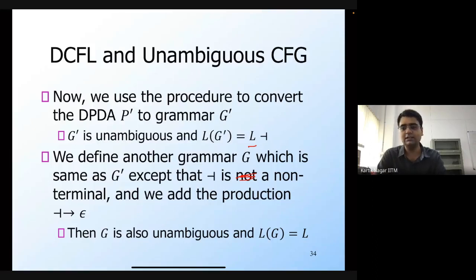But the informal idea is that this particular CFG is constructed automatically using the procedure. If you look at the way the procedure introduces the production rules, a string in the language of a DPDA has only one sequence of moves, and corresponding to that sequence of moves you will have exactly one sequence of production rules that you can use. Any more questions?